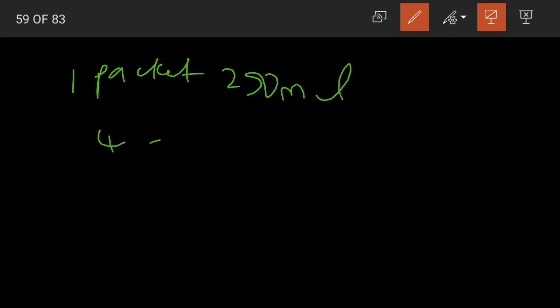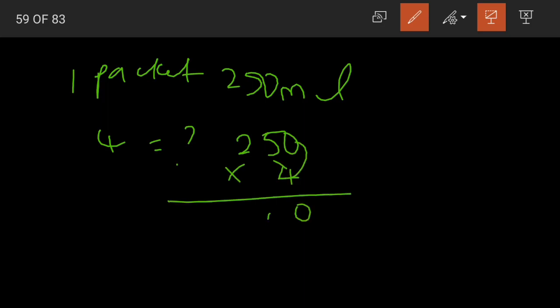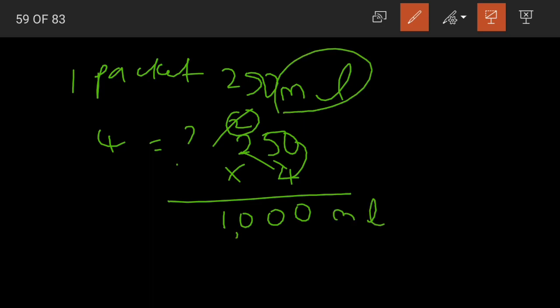So in 4 packets the total curd will be how much, children? 250 ml multiplied by 4. 4 zeros are 0, 4 5s are 20, 2 carried, 4 2s are 8 plus 2, 10. So 1000 what? 1000 ml. The total quantity of curd carried by our students is 1000 milliliters.